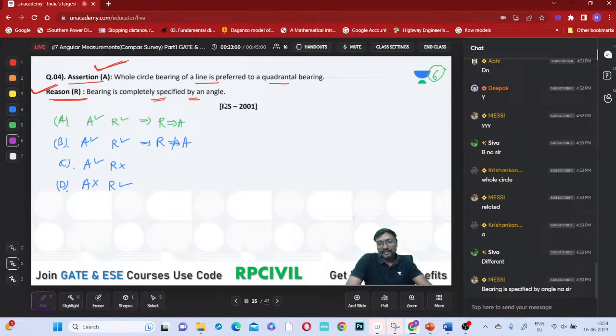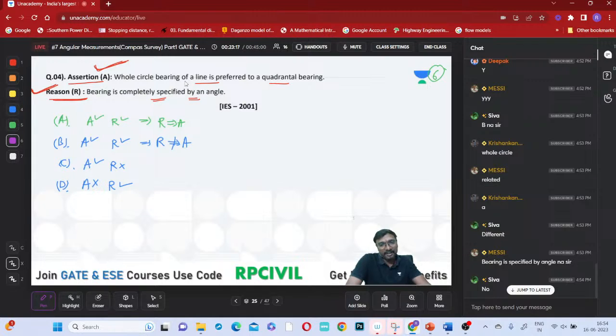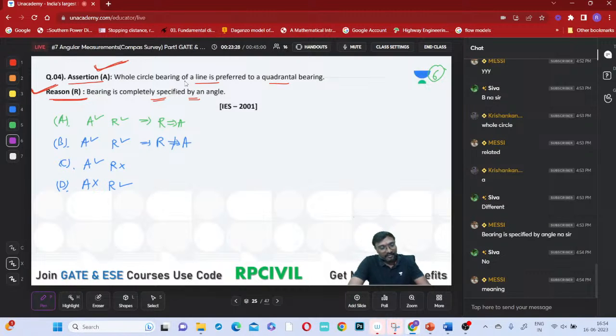Bearing is completely specified by an angle. Yes, because it is specified by an angle, you prefer whole circle bearing. Does it have any meaning? Tell me, all of you. How is it explaining?